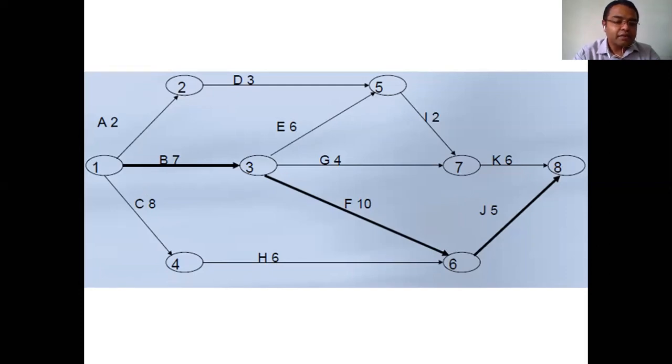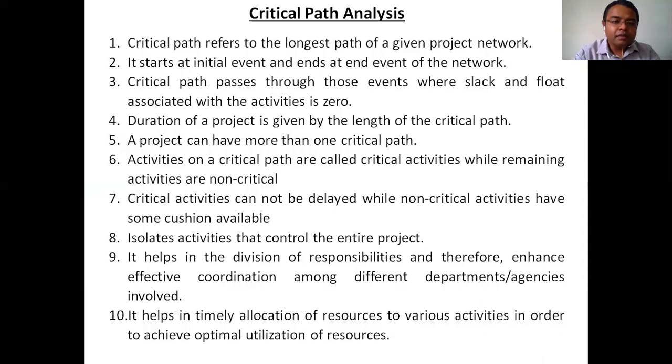So critical path means we have to refer to the longest path of a network. Why am I choosing the longest? By choosing the longest path, we are going to cover all the activities and all the events involved in a project. That's why we are going to consider the longer path.